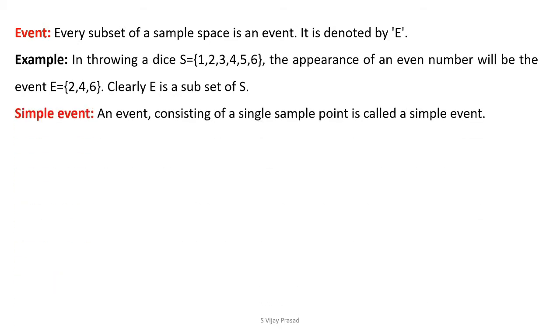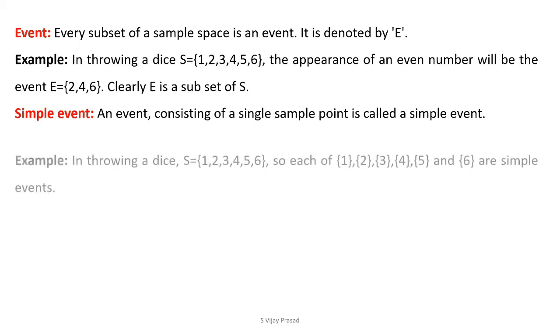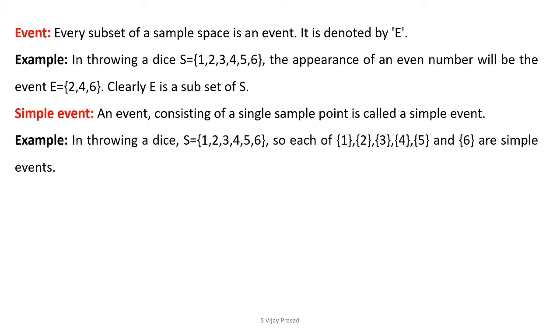Simple event. An event consisting of a single sample point is called a simple event. For example, in throwing a dice, the sample space is 1, 2, 3, 4, 5, 6. So, each of the sets {1}, {2}, {3}, {4}, and so on up to {6} is a simple event.